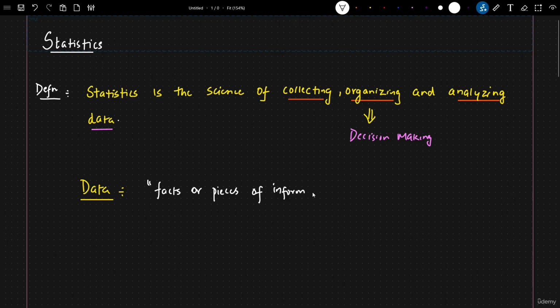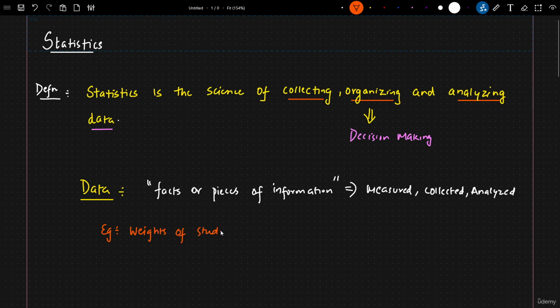And this information can be measured, it can be collected, it can be analyzed. So here, when we say facts or pieces of information, let me take some examples. Some of the examples will be weights of students in the class.